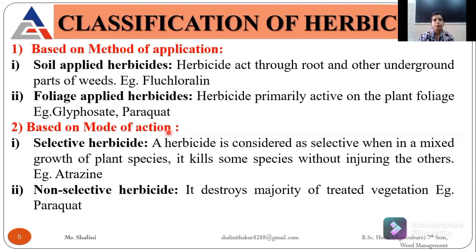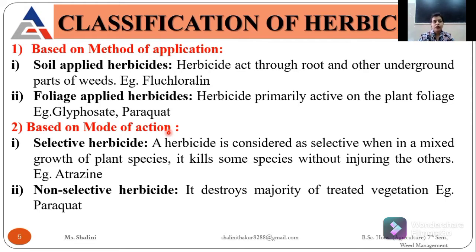Suppose the example is Cynodon dactylon. If I want to kill only that weed, I have to apply atrazine. So what does it mean? That it only kills the Cynodon dactylon weed. It doesn't affect any other crop or any other plant. Then I will talk about the non-selective herbicides. They can destroy the whole vegetation.